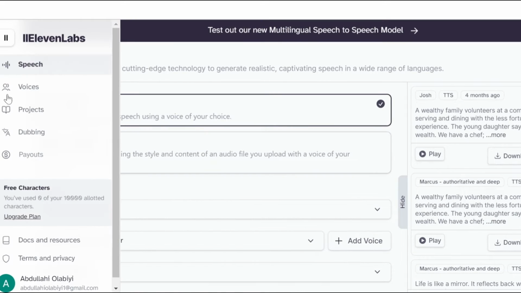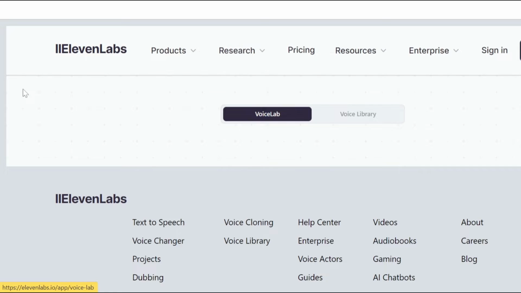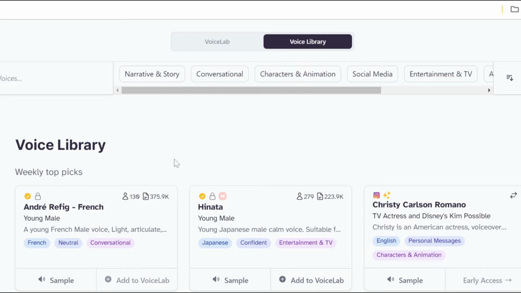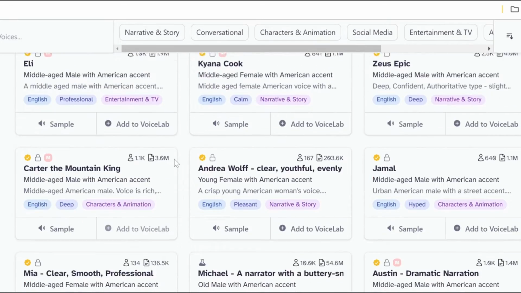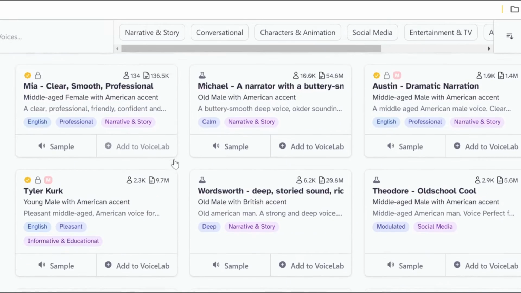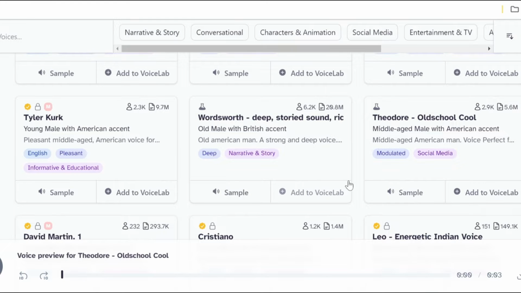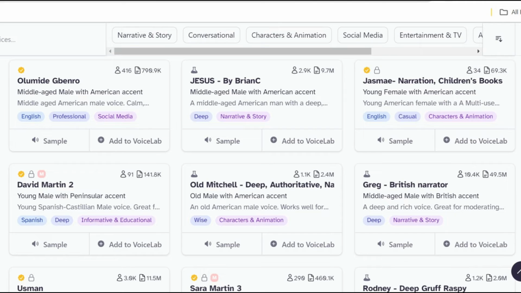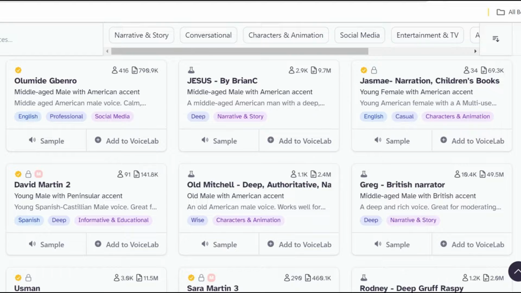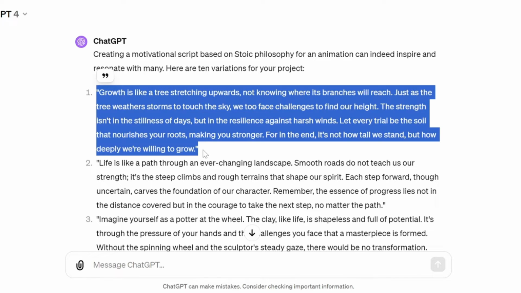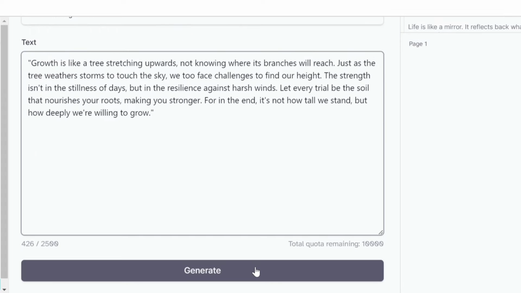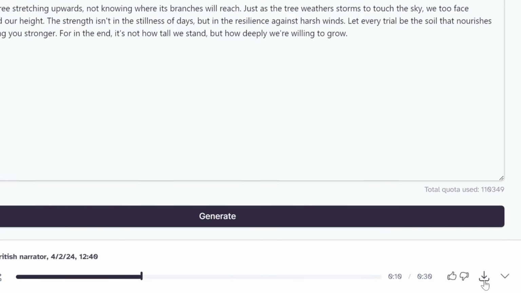You can just navigate to the Voices section in the sidebar, then click on Voice Library to find a voice. Here you'll discover lots and lots of voices that you can use in your videos. Just play through and go with the one that you like the most. In my case, I'll be using Greg. Once you pick a voice, just go back to ChatGPT and copy your script. Then head back to ElevenLabs and paste it, then click on Generate, then download it once it is ready.